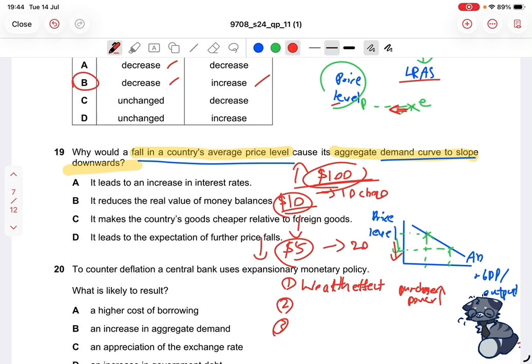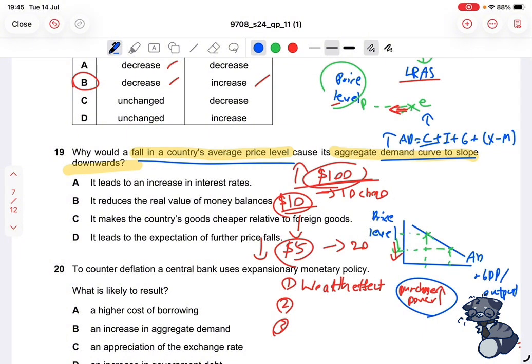Right, so if this happens, we also know that the components of aggregate demand include consumption plus investment plus government spending plus net exports, which is exports minus imports. If the price level falls and we have increased purchasing power, that means that we can buy more stuff. So of course, consumption will be stimulated, consumption will increase, because we're going to buy more stuff and spend on more stuff. So if the component of consumption increases, that means aggregate demand will increase as well.